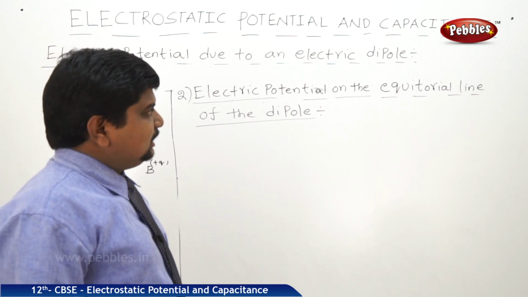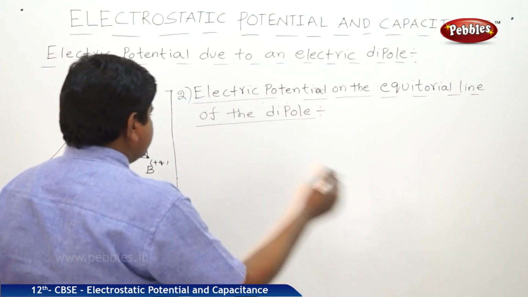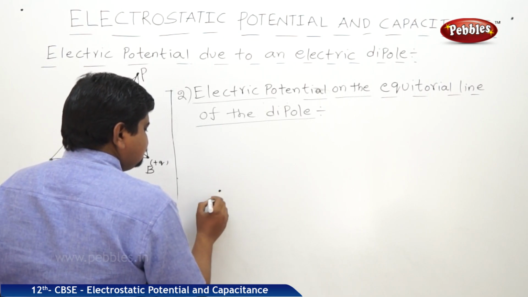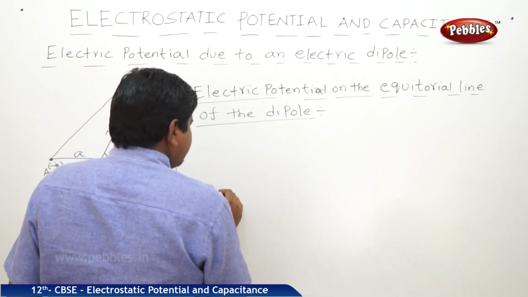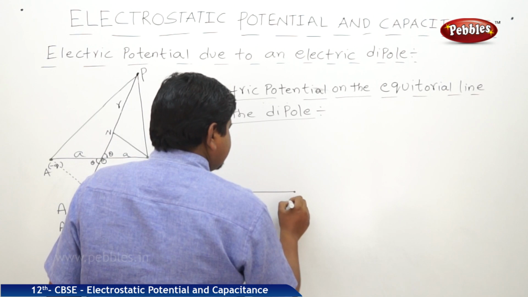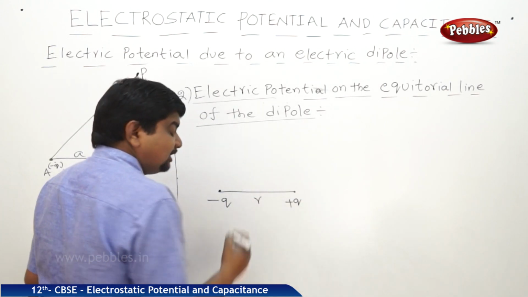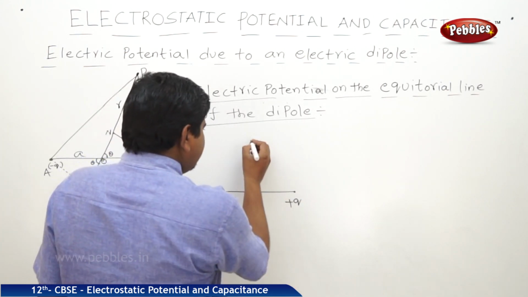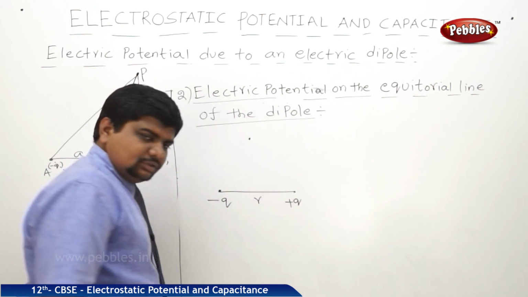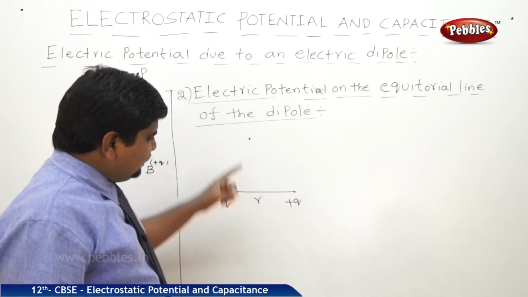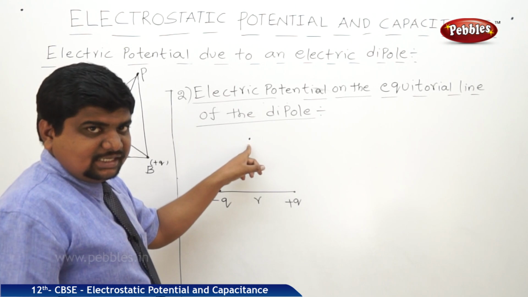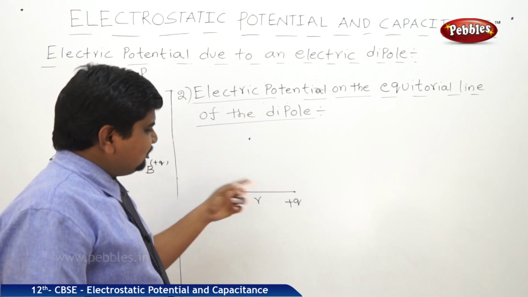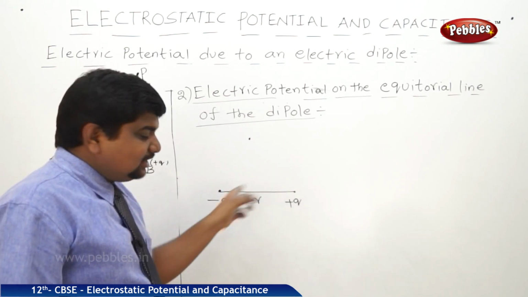Equatorial line means it will be like this. These are the charges, minus q. This is the plus q. These both are separated by a distance r. Now I am considering one point which is equatorially at a distance and making an angle of 90 degrees with respect to the line joining the two charges.